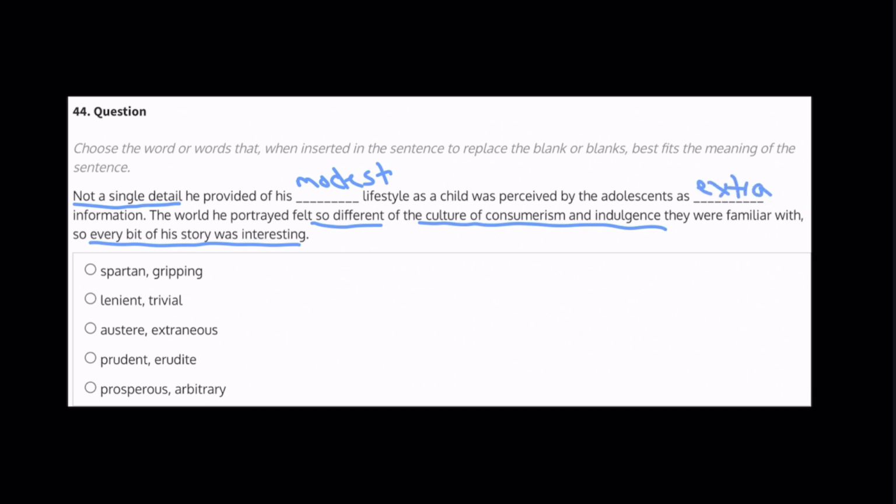Now when we go to our answer choices, only one is going to really give us what we need here. One word like modest at the beginning and extra for our second blank. All of the other ones are either the opposite of what we need or are not actually relevant to what we are looking for here. So austere and extraneous is going to be the correct answer for this question.